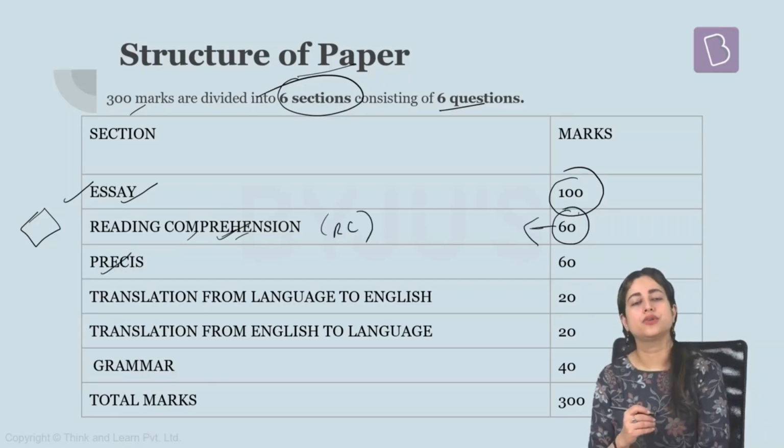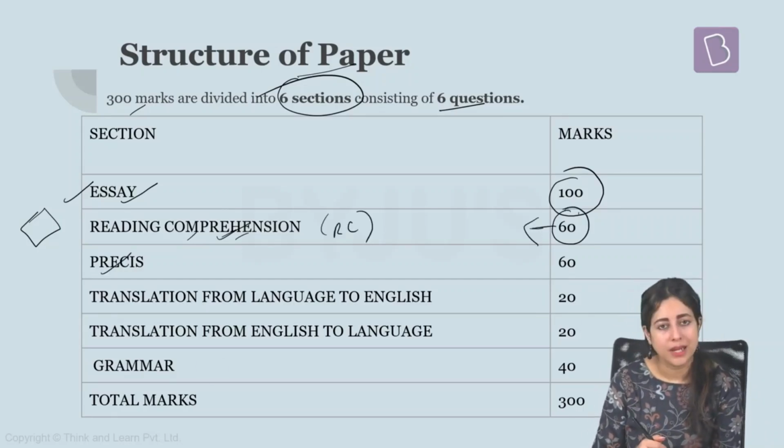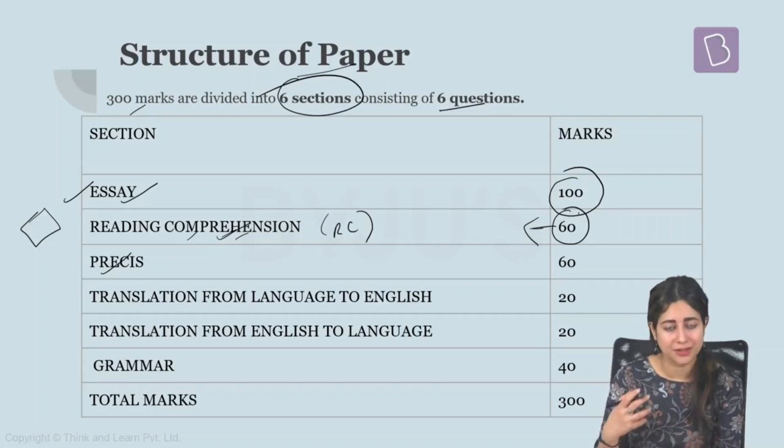Then comes your precis, and precis is considered one of the most difficult areas of the compulsory Indian language exam. Why? Because precis is not just a skill of reading and understanding, but it is also a skill of being able to reproduce the information that you have collected from the given piece of text. That's why it is the most difficult part, and maximum amount of time is generally associated to the precis.